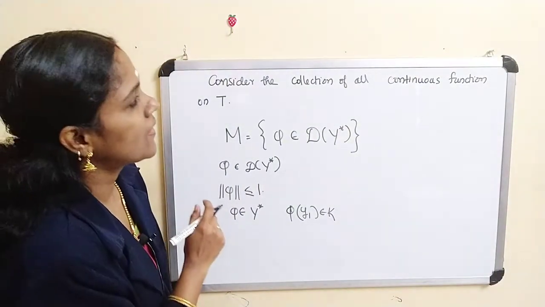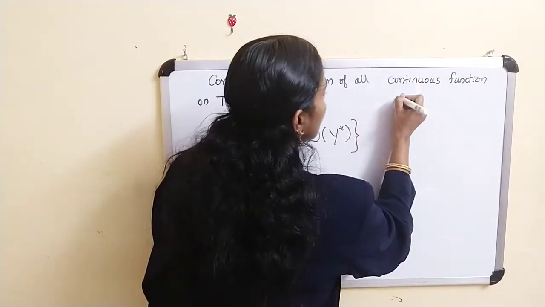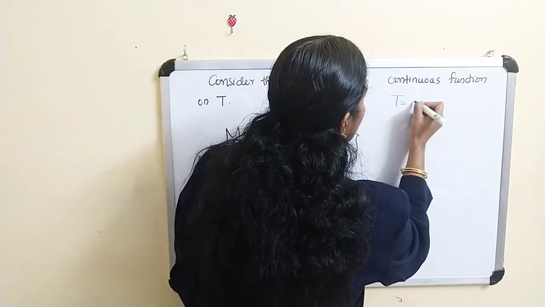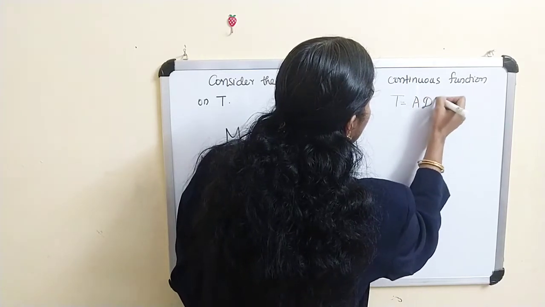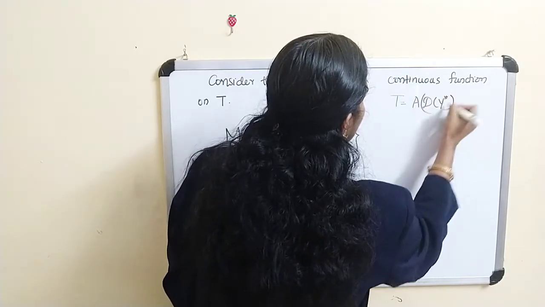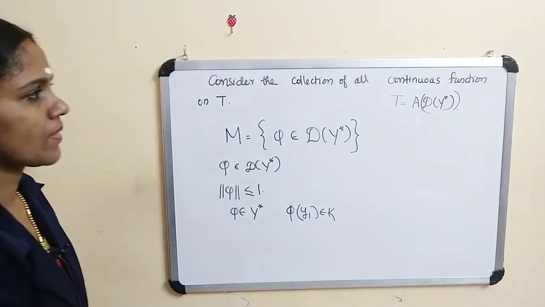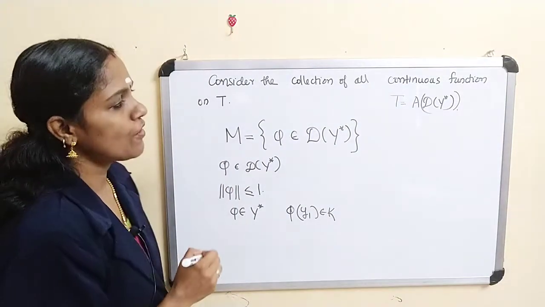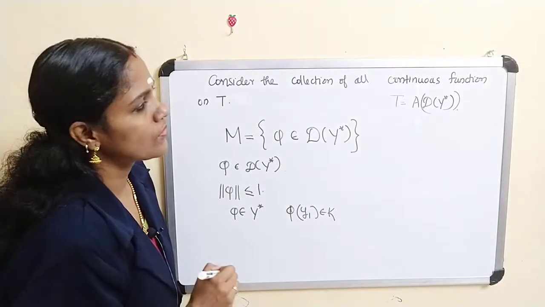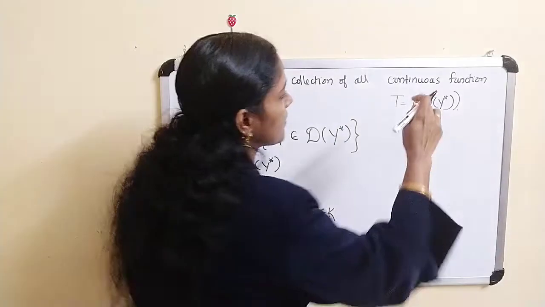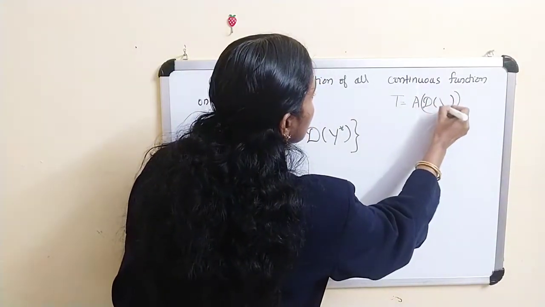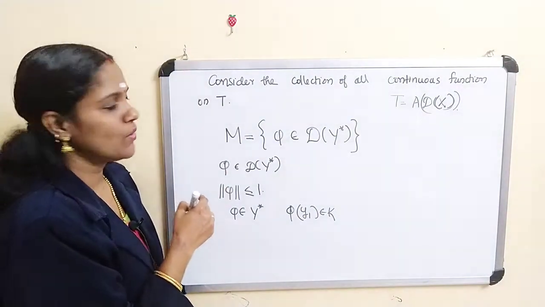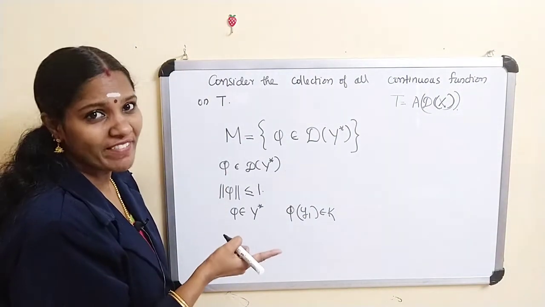What is our T? T means A dx. Now let M be the set of all phi belonging to dy star.